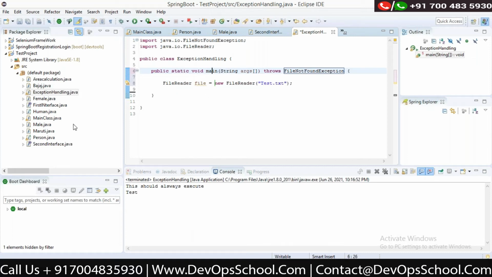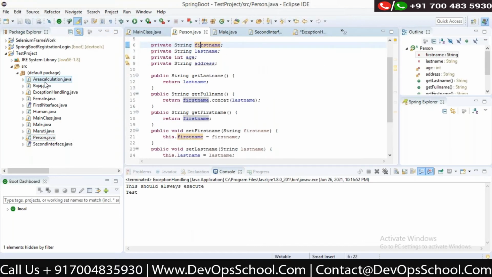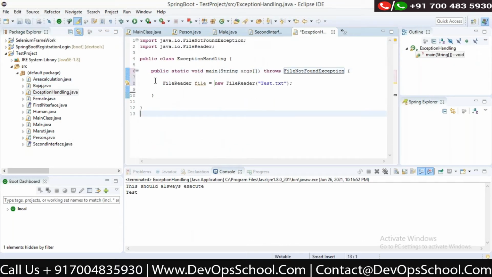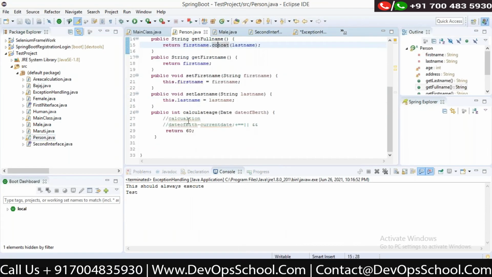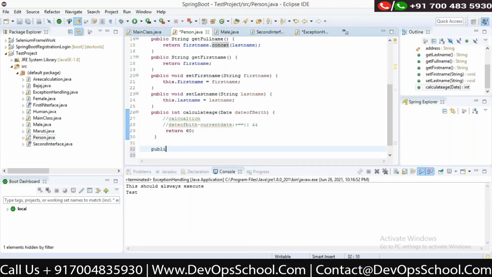So this is the main class. Let's write a different class because it will be more explanatory. For example, I'm using a person class. Inside the person class I'll do exception handling. Let's try to read a file in the person class, readAge for example.